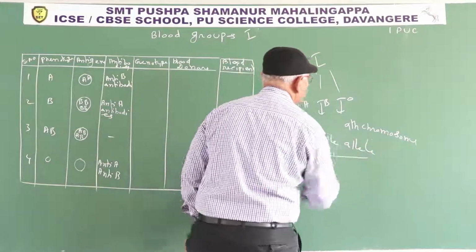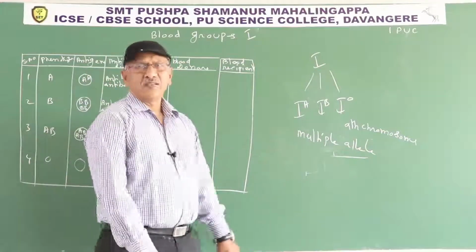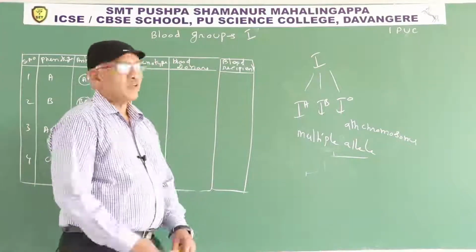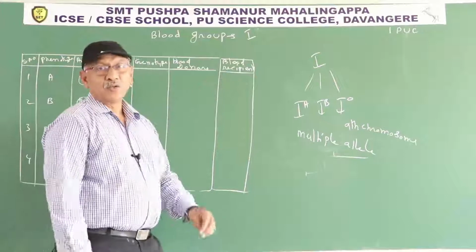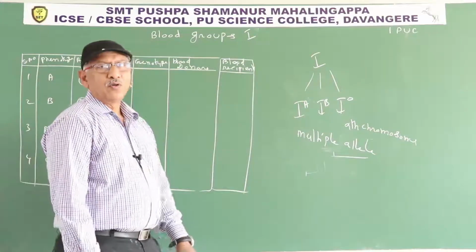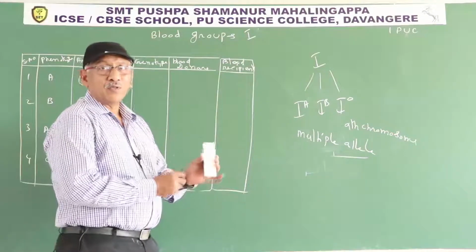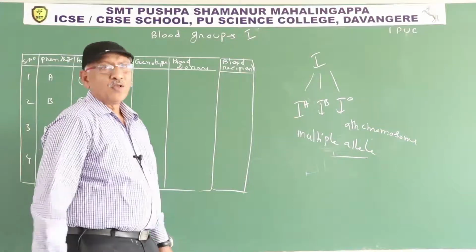If a gene has more than 2 alleles, it is known as multiple alleles. I is the gene, isoagglutinogen. Its character is blood group. I is a gene, its character is blood group. A gene has alternative forms, and these alternative forms are present on the chromosome.